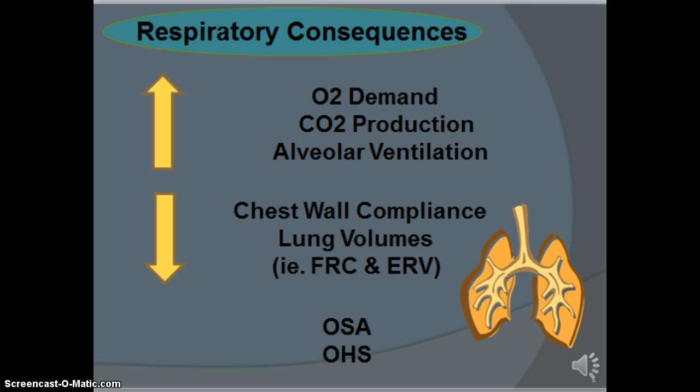Obesity has physiological consequences on the respiratory system, such as increased oxygen demand, increased carbon dioxide production, and increased alveolar ventilation. This is due to an increase in the metabolic rate and is proportional to the amount of body weight. Excess thorax tissue decreases chest wall compliance, while lung compliance remains unchanged. The diaphragm is pushed cephalad by redundant adipose tissues of the chest wall, thereby decreasing lung volume similar to restrictive lung disease.